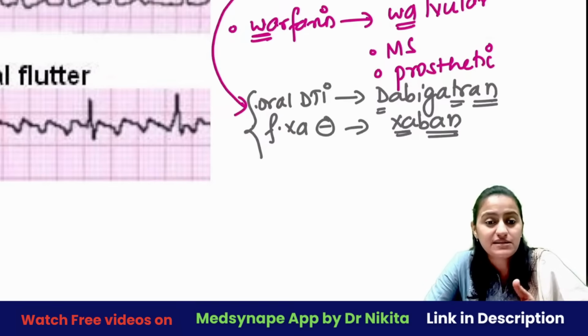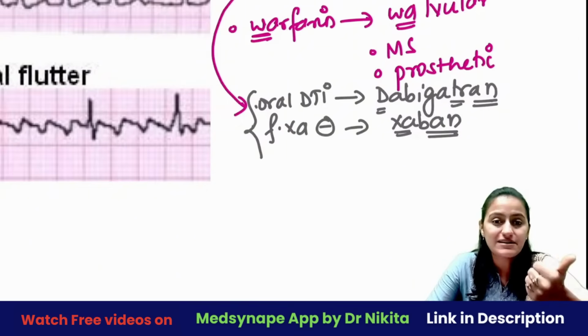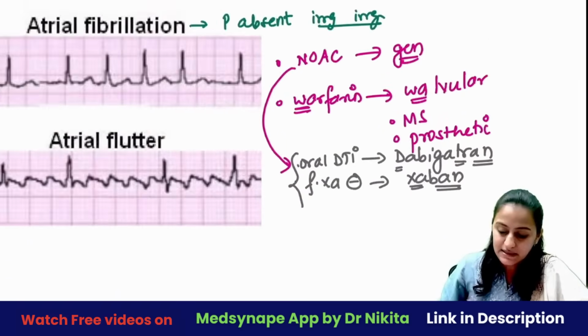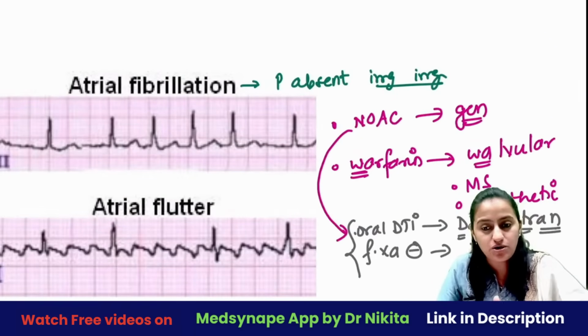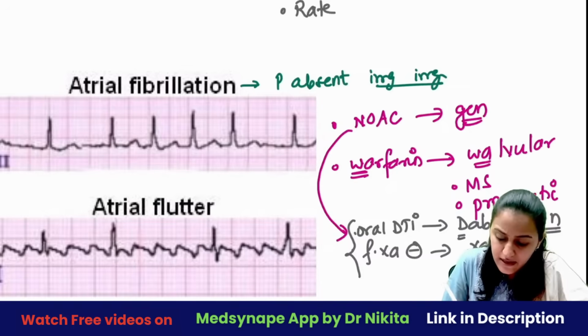CHA2DS2-VASc score, which tells you the risk of stroke and whether we need to give an anticoagulant or not. Okay, and you give rate control, rhythm control, and then you have cardioversion, chemical cardioversion, which is the drugs that you give, or you give a shock. Okay? And remember that in rate control, which drugs do we use in atrial fibrillation?